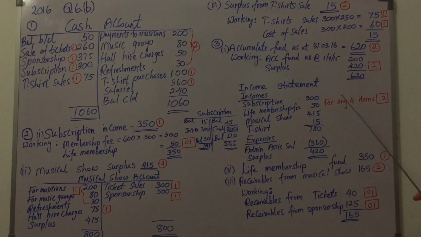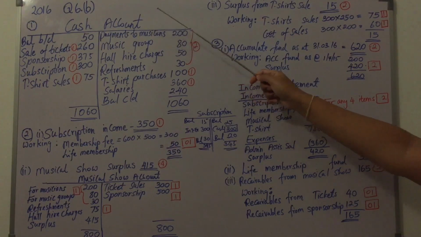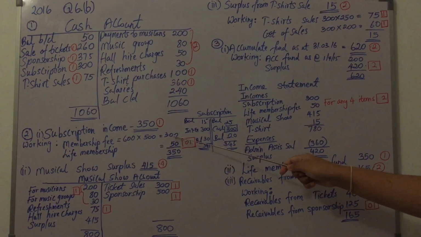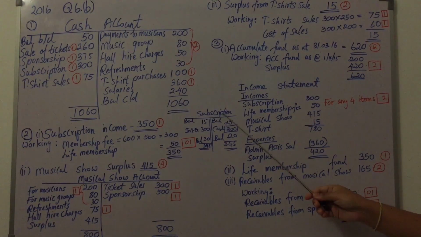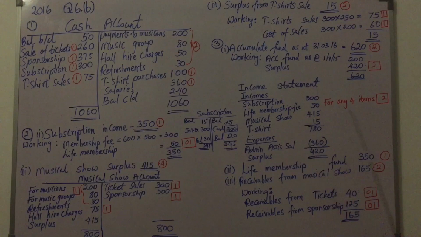Right. So the first requirement is to prepare the cash account. You can't say that the income relevant to the period, 300,000, is the amount which you have received in cash. So in that case you have to identify what should be included in the subscription account. So this subscription account is also going to be one of your workings. In the subscription account you can include the opening and the closing balances.